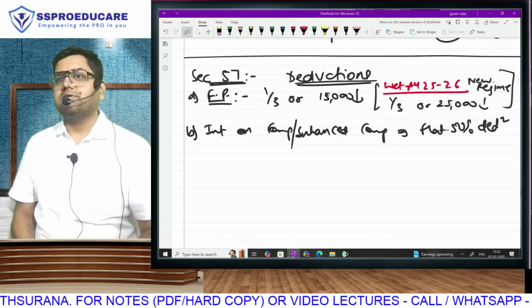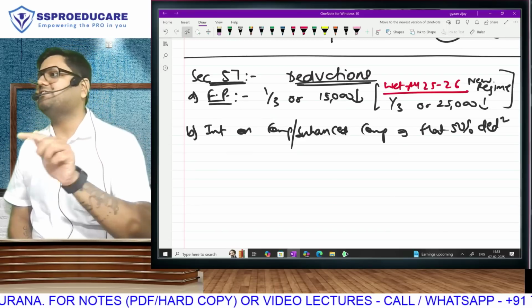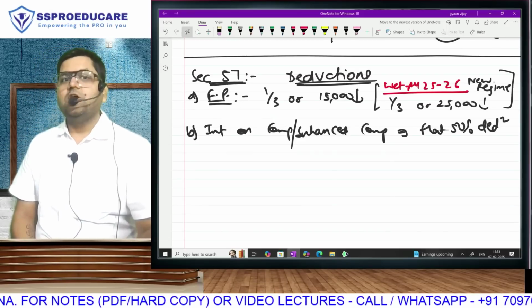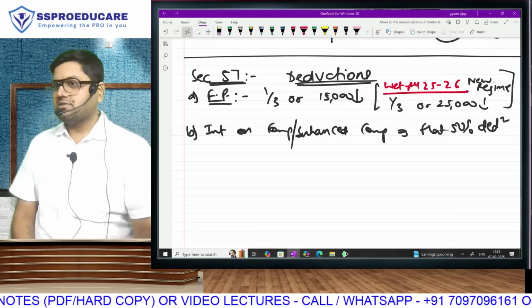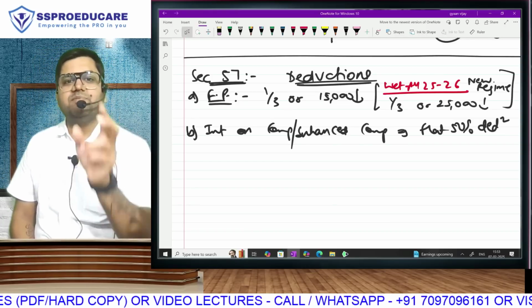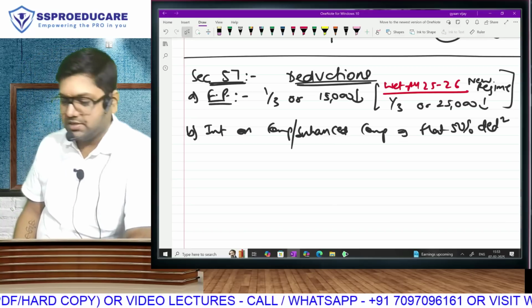57 gives you deductions. Like 15 is the charging section of salary, 16 gives us deductions. 22 is the charging section of house property, 24 gives us deductions. 28 is the charging section of PGBP, 30 to 37 gives us deductions.